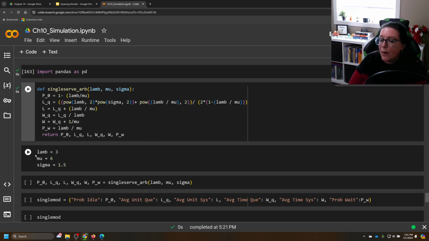So let's look at a scenario where lambda equals 3 and mu equals 6. Let's say that for our particular company, we have 3 customers arrive per day who need our assistance, who need support. Our mu is the average number that we are able to support per day. So notice that if 3 arrive, we are able to service 6. So for the most part, we're able to keep up with the queue. But there is variability.